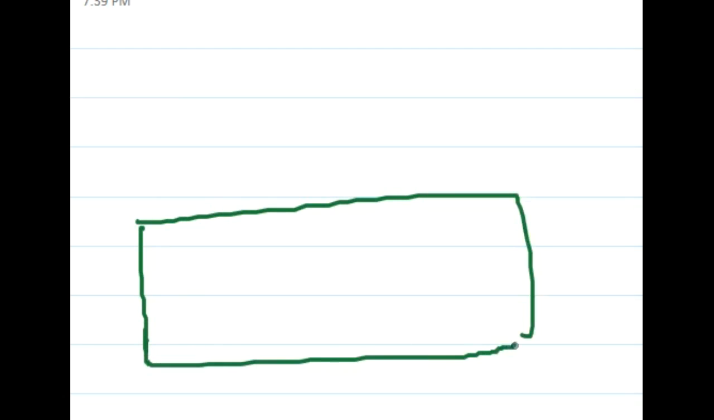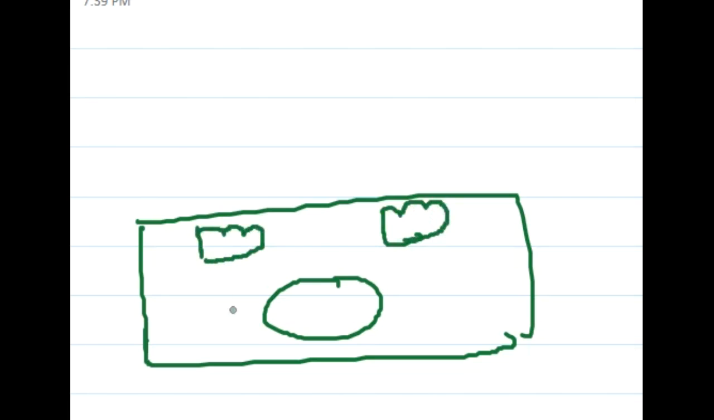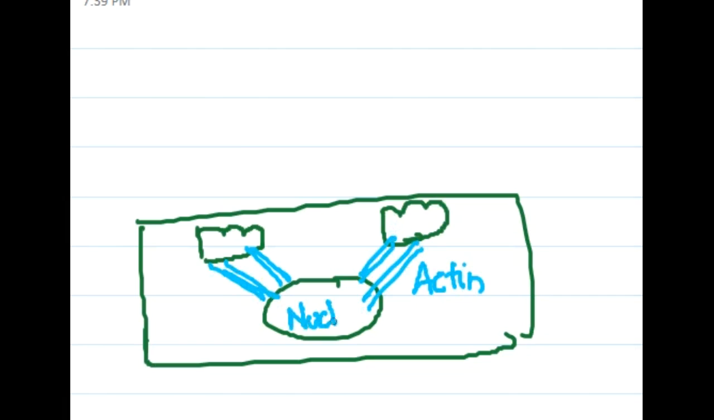Okay, I will explain. See, this is the cell. In the cell we have obviously a nucleus, and in the membrane you have adhesion complexes. These are focal adhesion complexes. The nucleus and focal adhesion complexes are connected by the actin cytoskeleton.